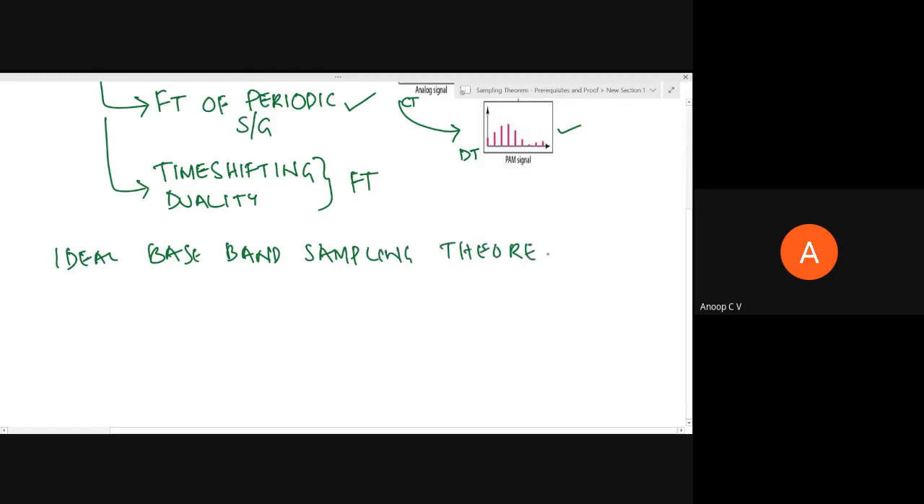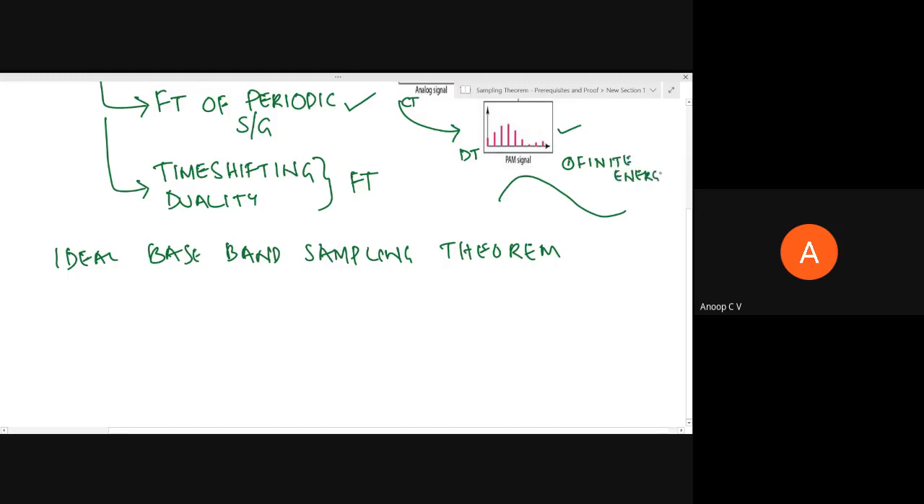This is what we are going to see, right? So this sampling, we'll be considering a signal. The assumption is it's a finite energy signal. So please do keep this in mind.